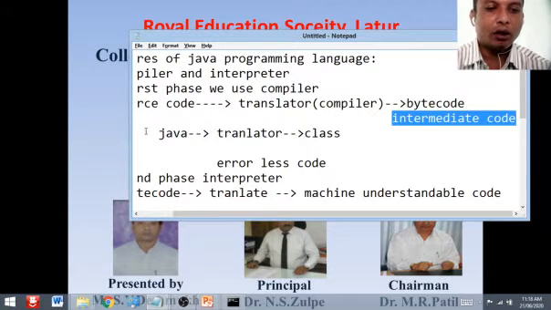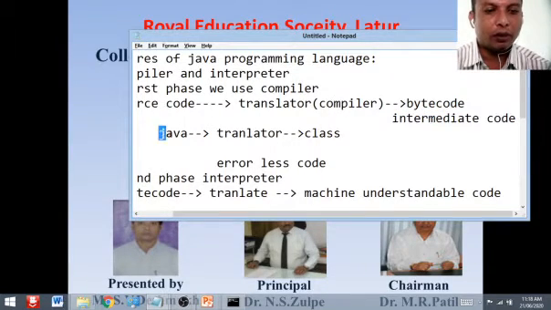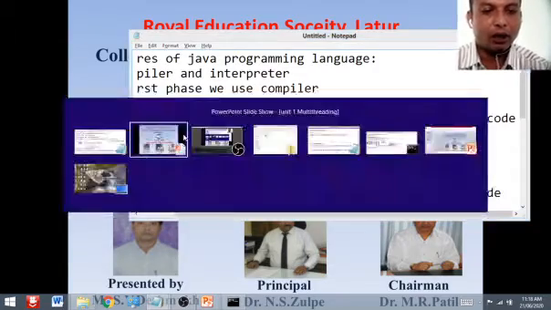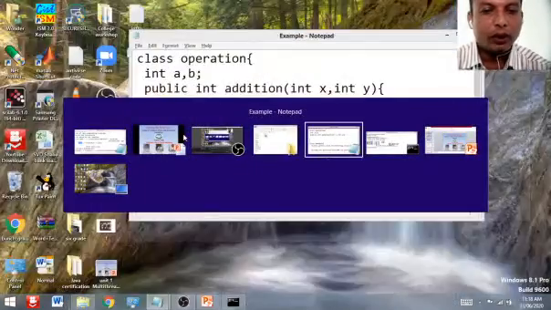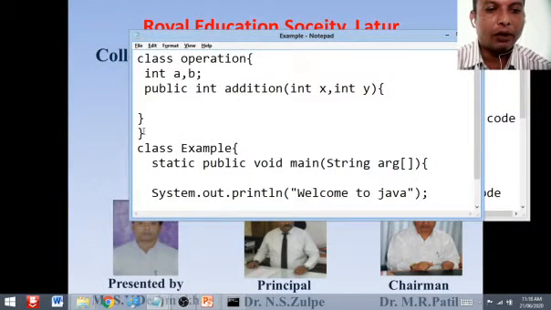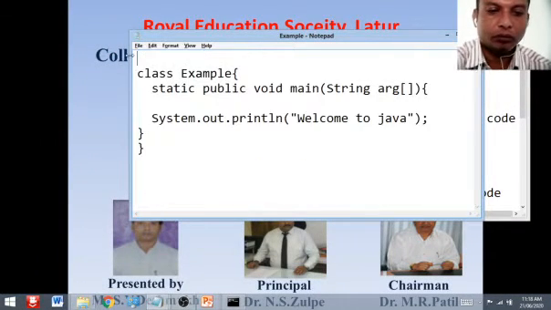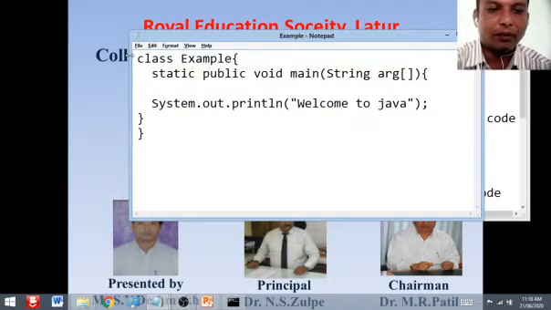It means we develop our Java program, and the extension of the Java program file is .java. Like here we have a program: class Example.